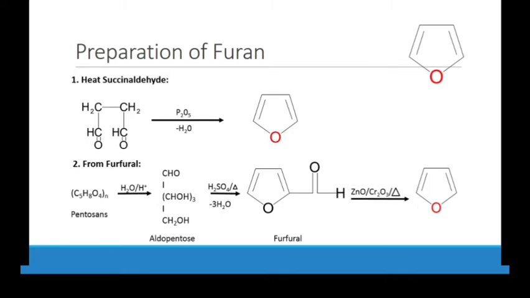You will also find this in your reference books, and you also have to remember other preparation methods of furan. And you also have to remember that furan is also involved in the preparation of pyrrole. So it is also medicinally important, because if we need pyrrole we can prepare it from furan, which is this compound, and then from here we will start the pyrrole synthesis by reacting it with ammonia, then we have pyrrole.